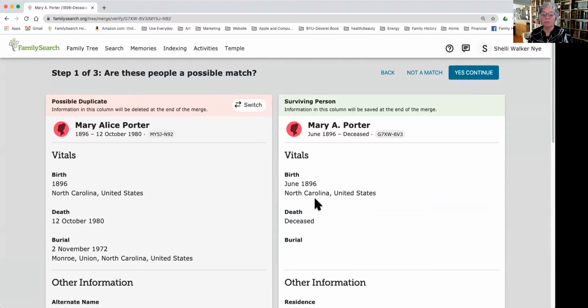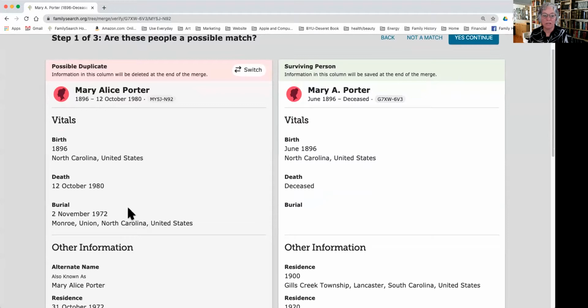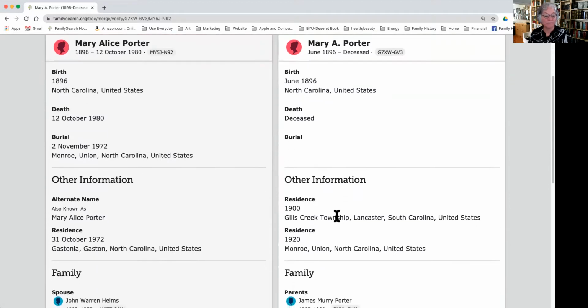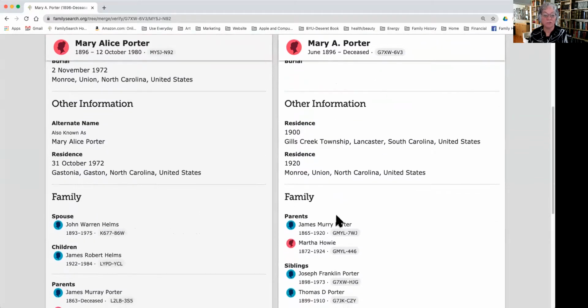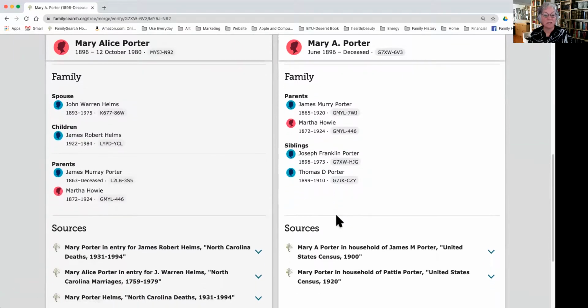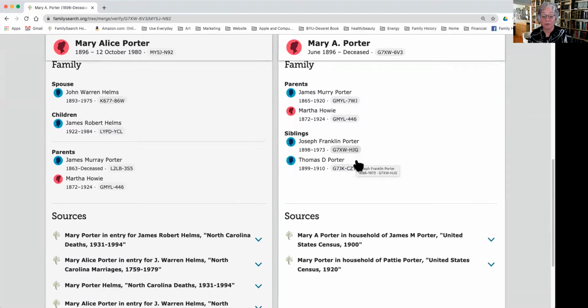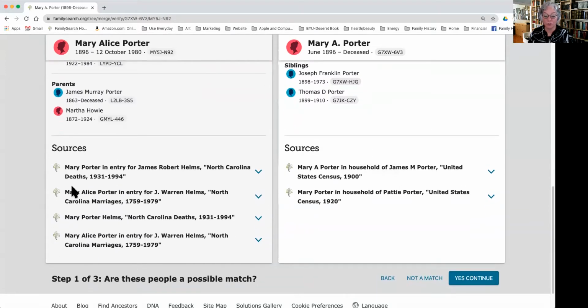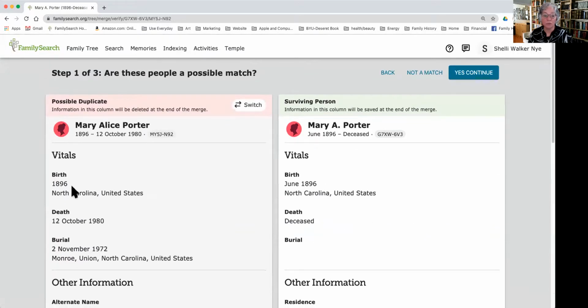I can see this is going to be the surviving person, and this is the possible duplicate, which will be deleted. Now, as I look at this, I can see Mary Alice Porter has a burial date. This side, the side that I originally had, did not have a burial. Then as I continue to scroll down, I can see that this side has a spouse. I did not have her spouse. This side has more sources. So actually they are a match, but I want to switch which one is deleted.